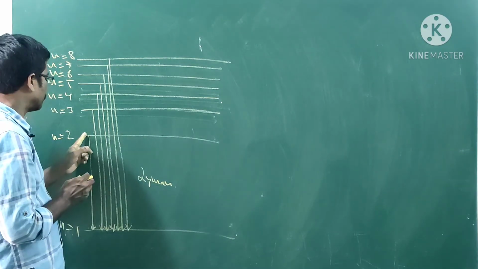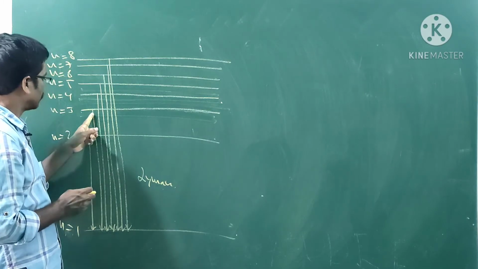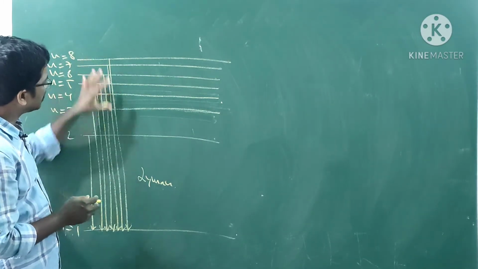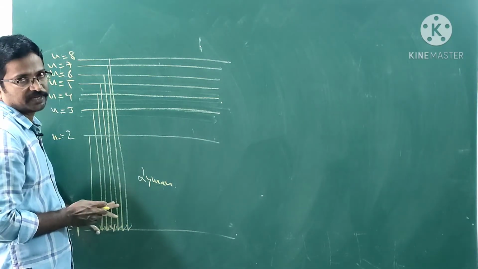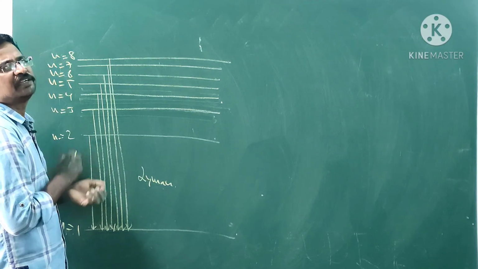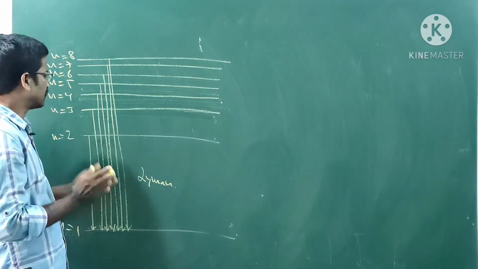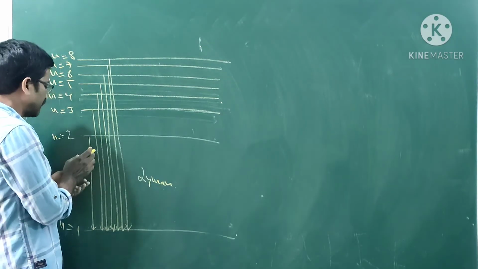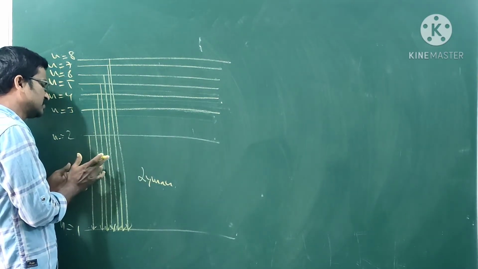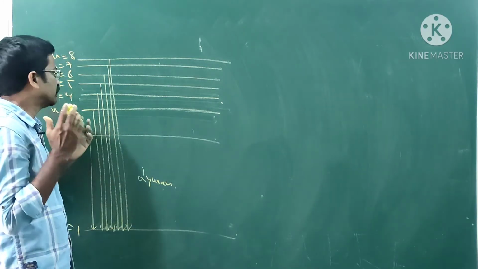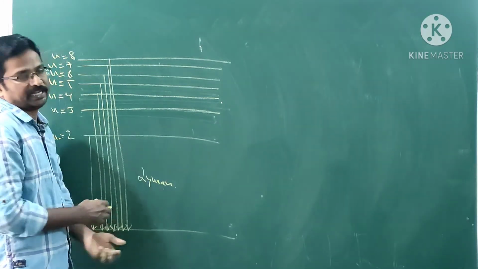These transitions take place in different atoms, not in a particular atom. One atom cannot give all the lines. One particular atom can give one line, another atom can give another. Different atoms can give this type of lines.